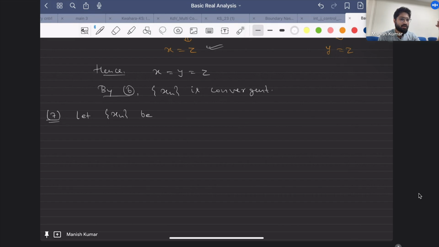Okay, so do you know how to prove this xn is Cauchy? Let me take this example only. Do you know how to prove it? Sir, in real, Cauchy implies convergent, and convergent implies Cauchy. Correct, that is true. But why do you want a problem to be discussed on Cauchy?